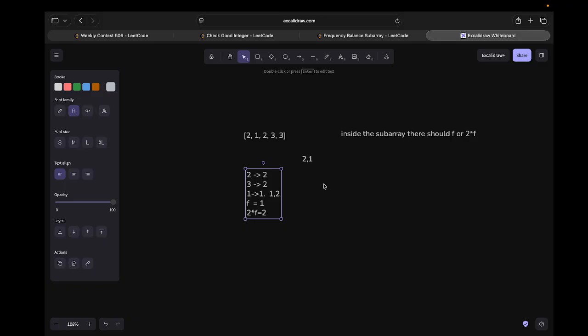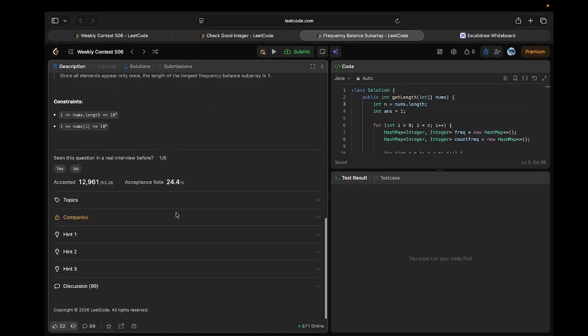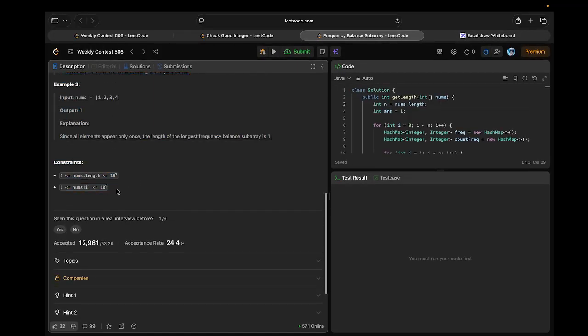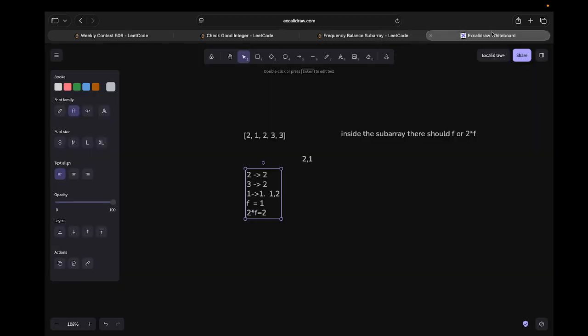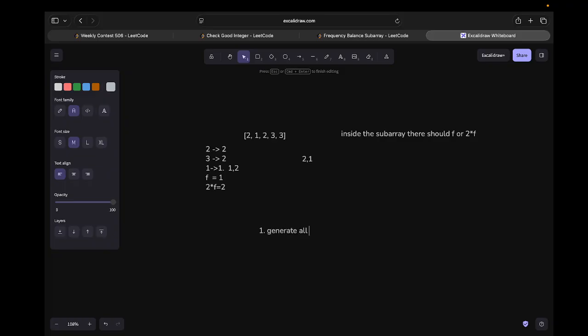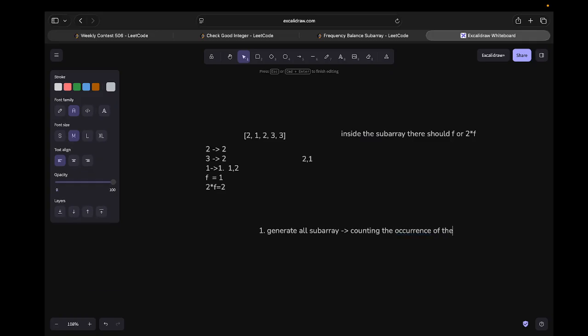Firstly, based on the constraints, nums[i] is up to 10 to the power 9, but the length of nums is 10 to the power 3, which means I also thought of a brute force. So what I have done is write out the steps. Generate all subarrays, and while generating, count the occurrence of the numbers.